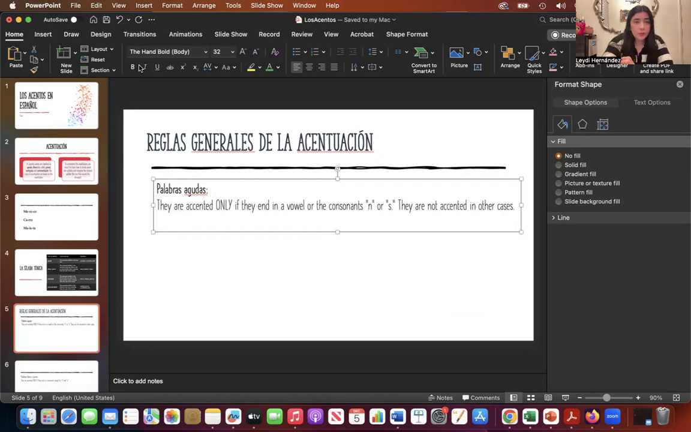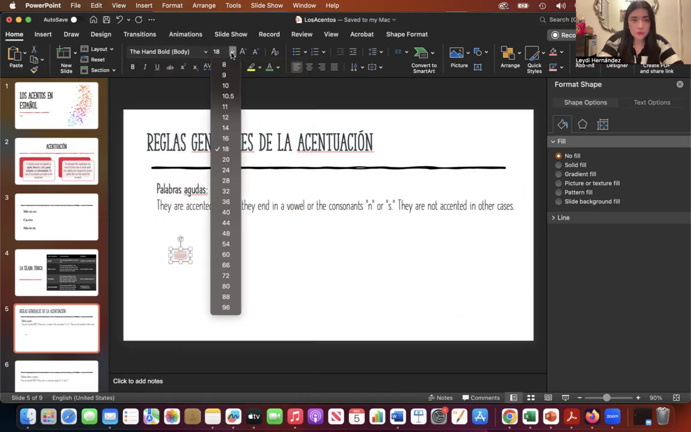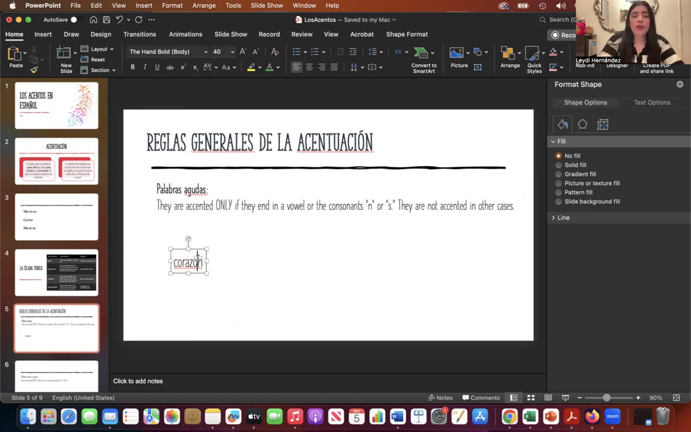I'm going to put some examples here. We have corazón. Okay, corazón. This is an aguda because my stressed syllable is the last one, corazón. Do I need to put a written accent or not? Corazón. Yes, I do need to put a written accent because it ends in an N. And where do I put my accent? On top of the vowel. Always on top of the vowel.